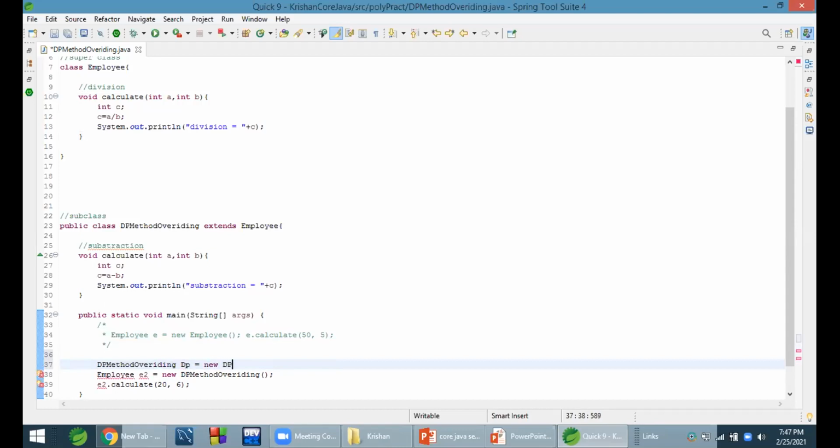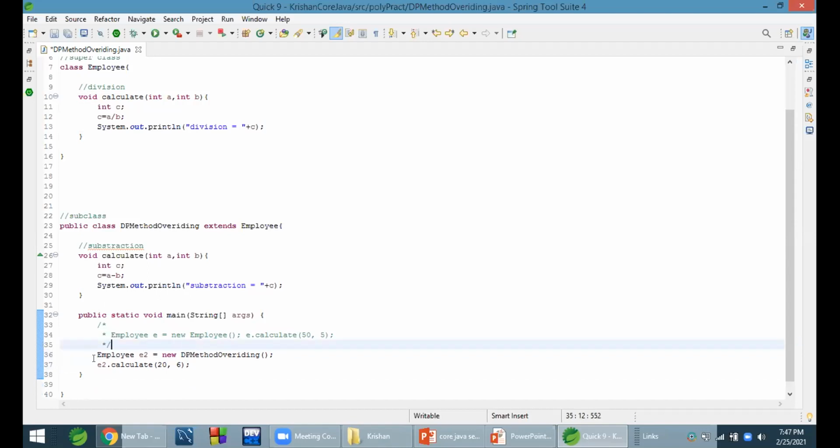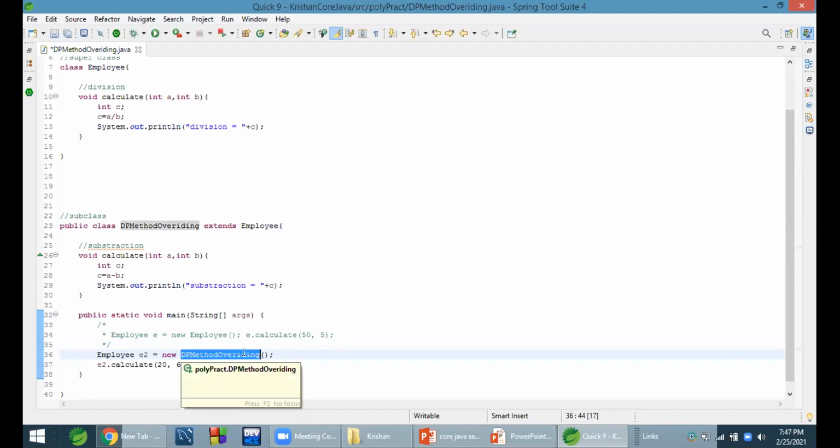Second method, what is this called? This is used to achieve method overriding. It means I want to execute this class's implementation of the calculate method. That's why I am assigning the object of this class to the reference variable.